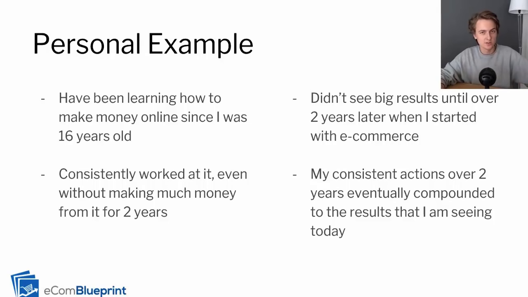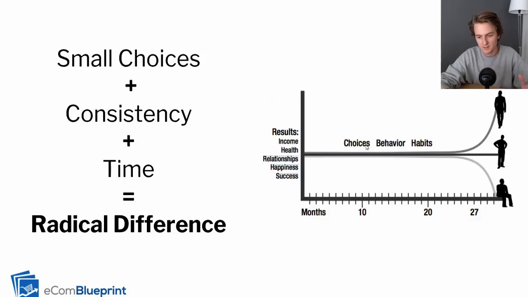But all those consistent actions from before, it wasn't in vain. It gave me the skills that I needed to get the results that I'm seeing today. So all that hard work compounded to the results that I'm seeing today. And if I go back to this example, this is literally what my success in online business looks like. For a long time, nothing happened. And then all of a sudden, it just took off exponentially. And if you analyze anyone's success, that's what it looks like.